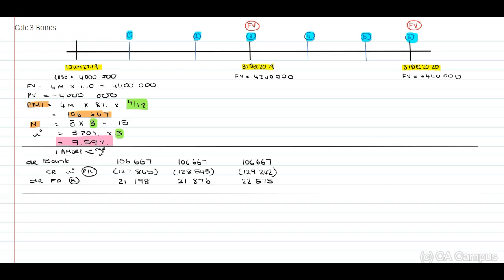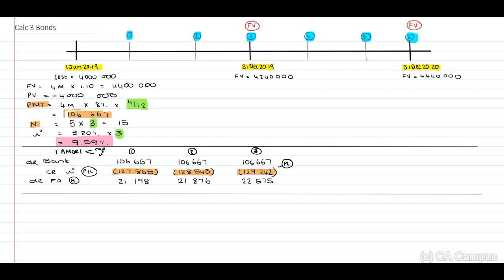Therefore, if I include 1 amount for the first payment, my calculator will indicate to me that the interest will be 127,865. For my second payment, my interest will be 128,543. And for my third payment, the interest will be 129,242. Therefore, the total of the interest for payment 1, 2, and 3 will be the amount included in our profit and loss.